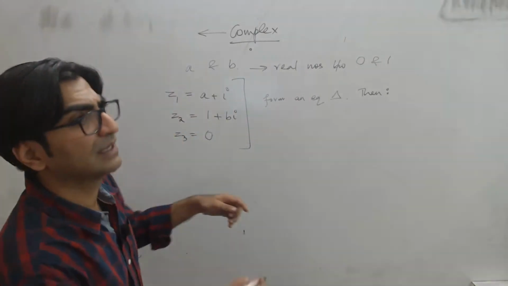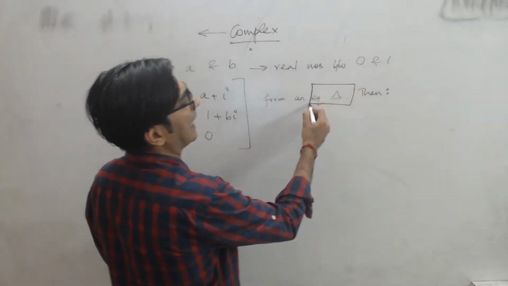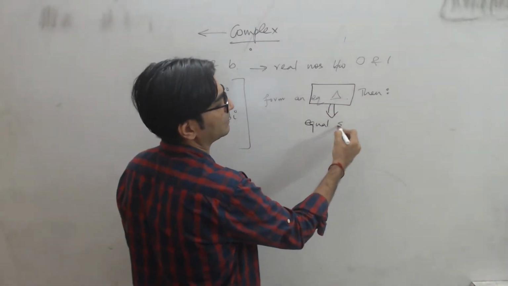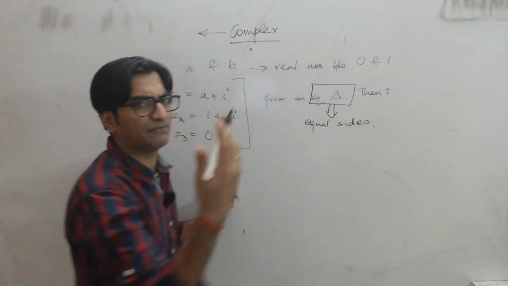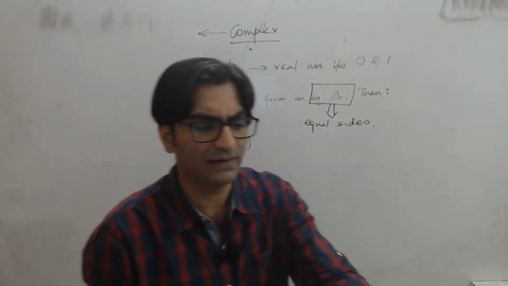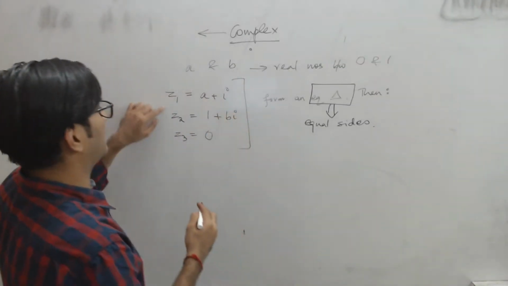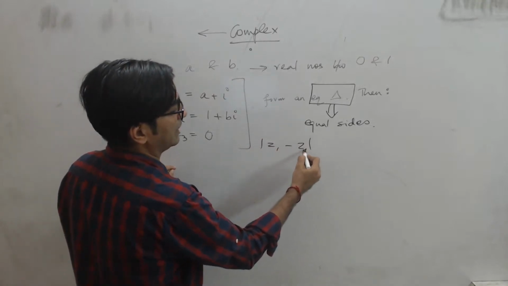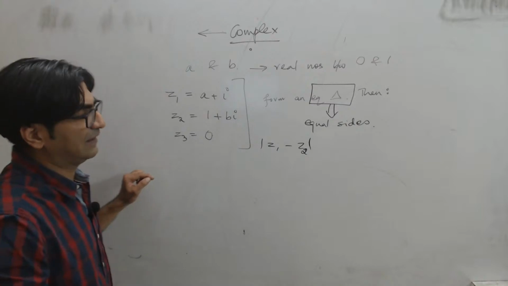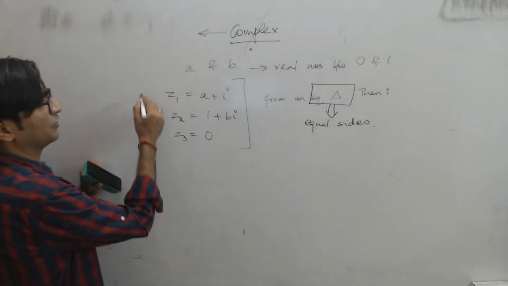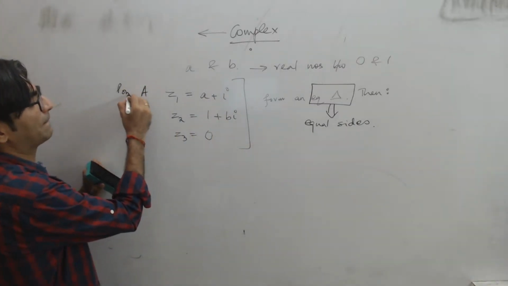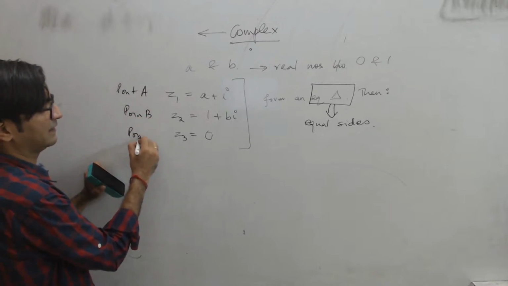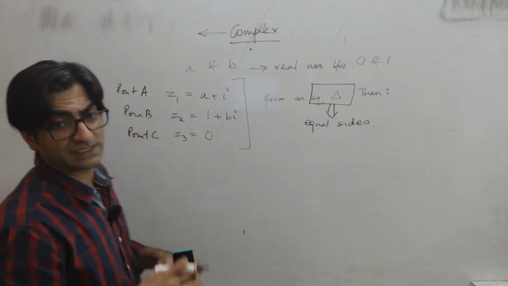For example, here, the moment it says equilateral triangle, I know an equilateral triangle has equal sides, right? First thing that comes to your mind is that in an equilateral triangle, all the sides would be equal. So if Z1, Z2, Z3 are equal, then I can equate the distances between them. Let me explain that to you. Let's say this is point A, this is point B, and this is point C, right? So you have 3 points.